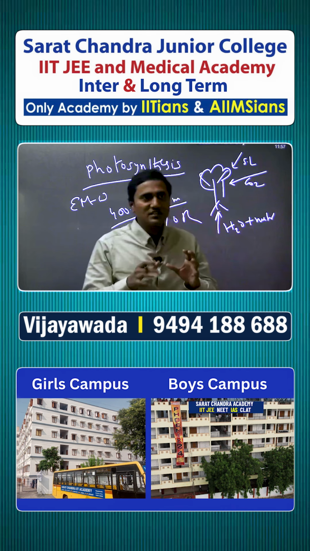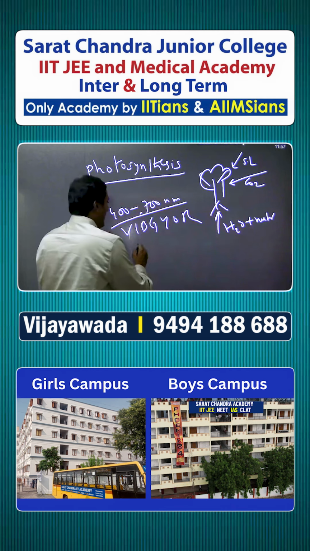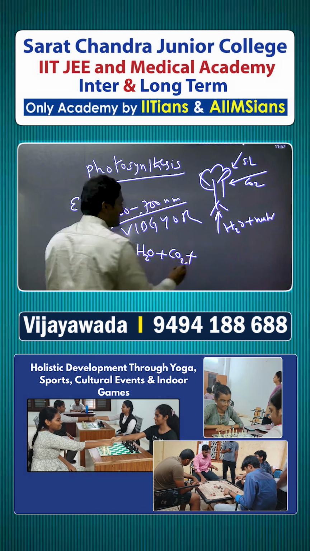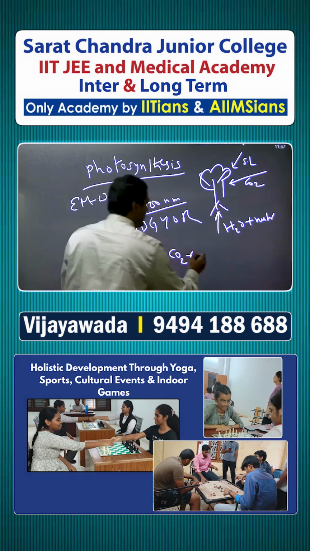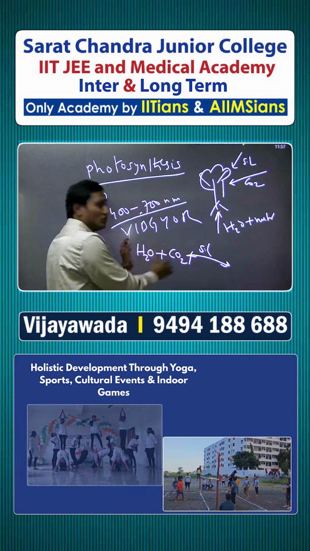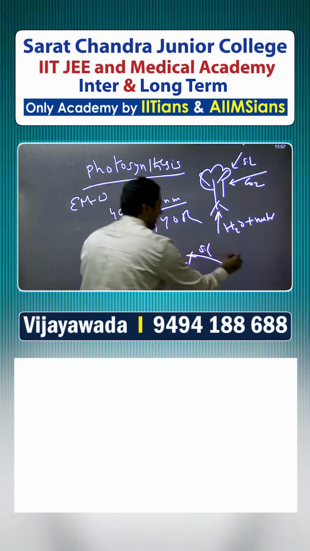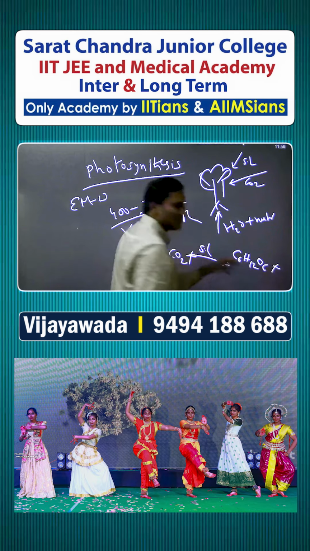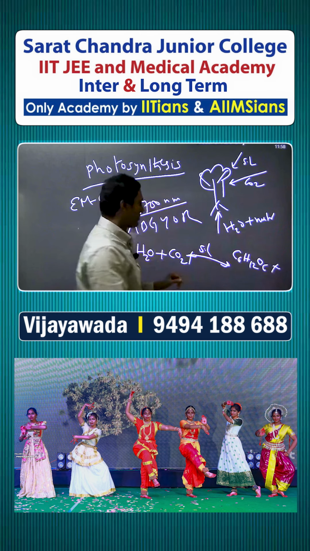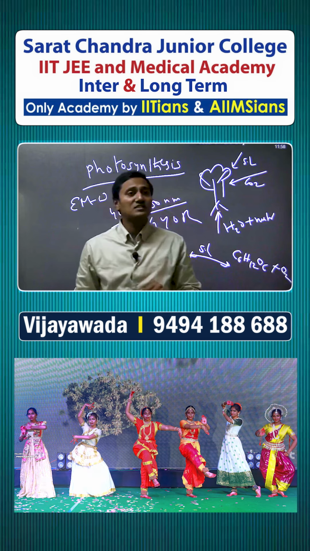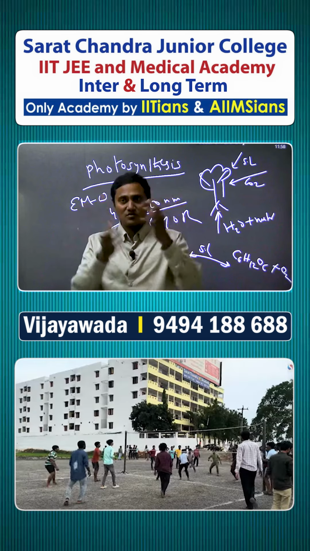What is photosynthesis? Photosynthesis means a plant taking the water with nutrients, taking the carbon dioxide from the atmosphere, taking the sunlight. Actually, so water, carbon dioxide with nutrients, in presence of sunlight, they produce glucose. Different compounds, not just one glucose, okay? And they produce oxygen. That's why because of photosynthesis, oxygen comes out, carbon dioxide goes in.